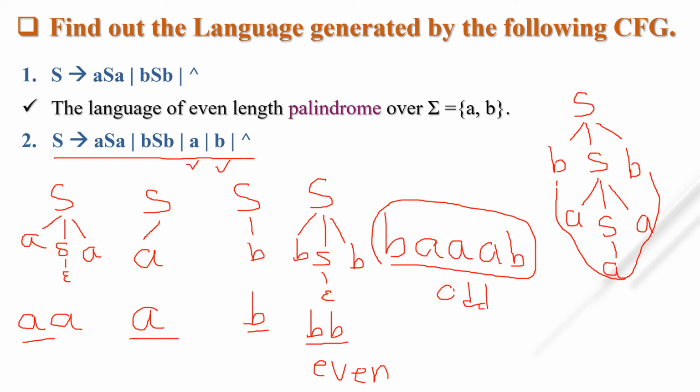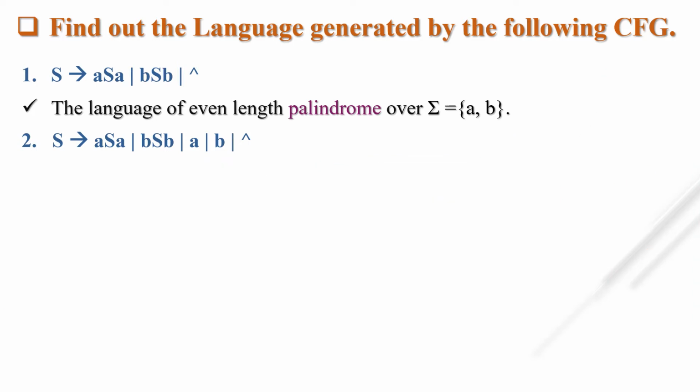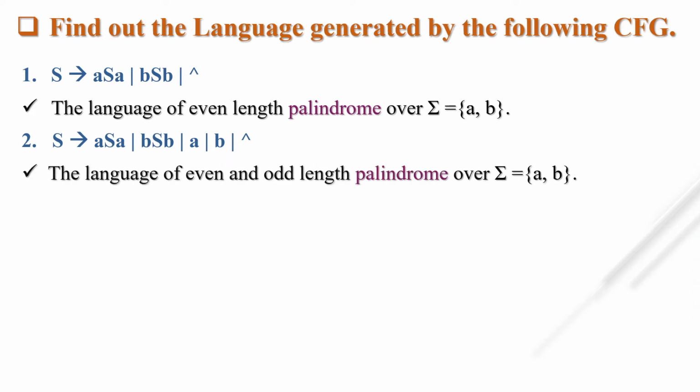The language of even and odd length palindrome over sigma equal to {a, b}. You have to check all the conditions, and then you have to decide which language is generated by this particular grammar. Let's see the answer. The answer is the language of even and odd length palindrome over sigma equal to {a, b}.